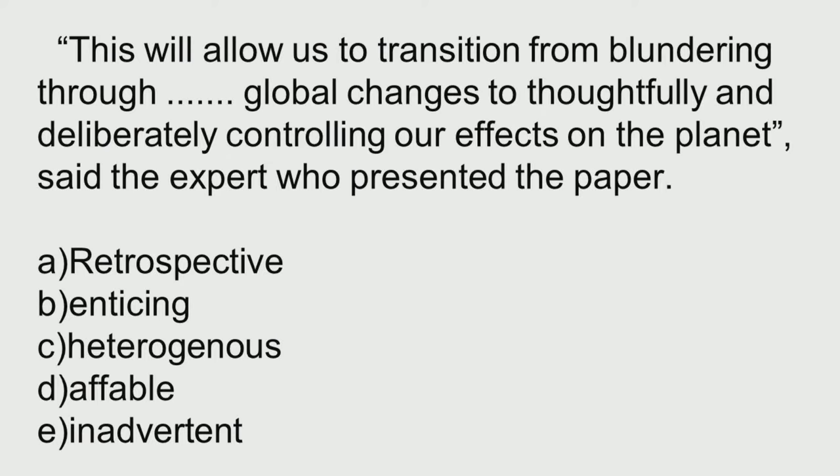Next exercise, please look at the question. This will allow us to transition from blundering through dash global changes to thoughtfully and deliberately controlling our effects on the planet, said the expert who presented the paper. Now, through retrospective global changes, enticing global changes, heterogeneous global changes, affable global changes, inadvertent global changes. What could be the best word? If you do not know any of these words, please consult your dictionaries, and the best choice here is inadvertent.